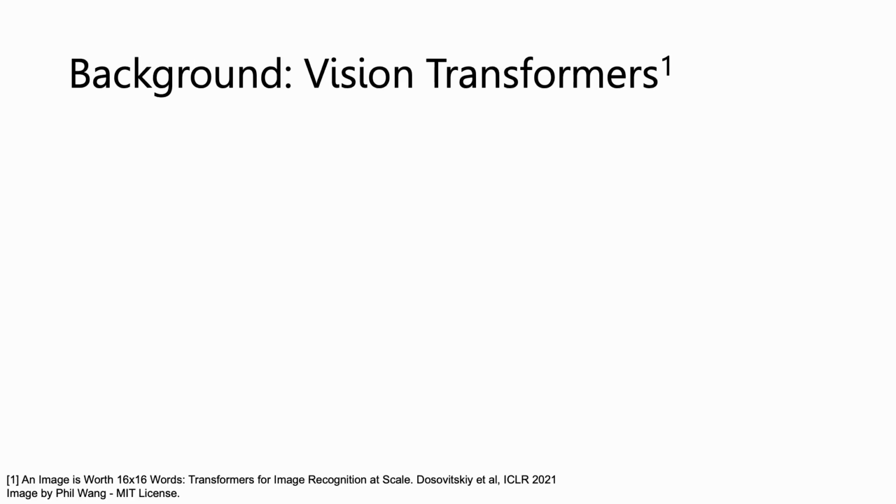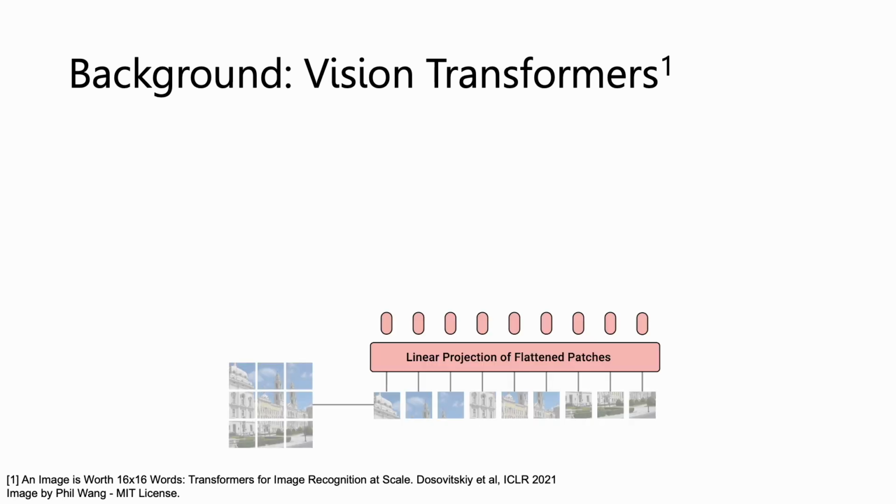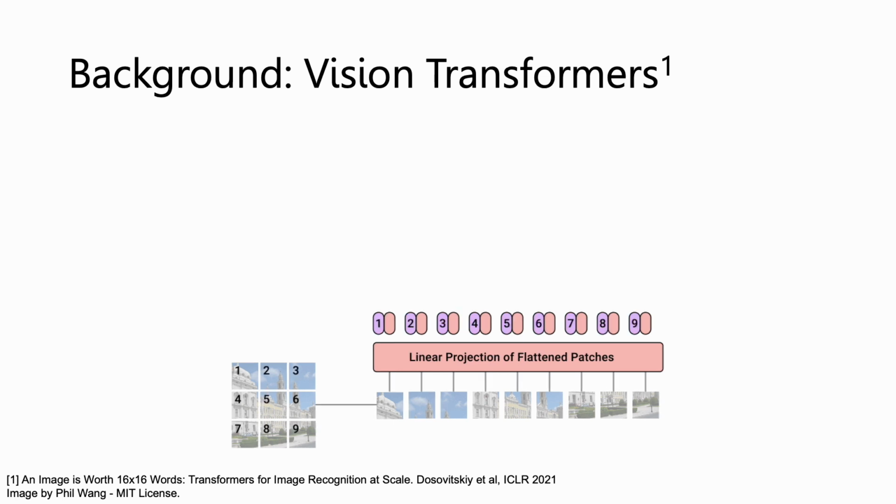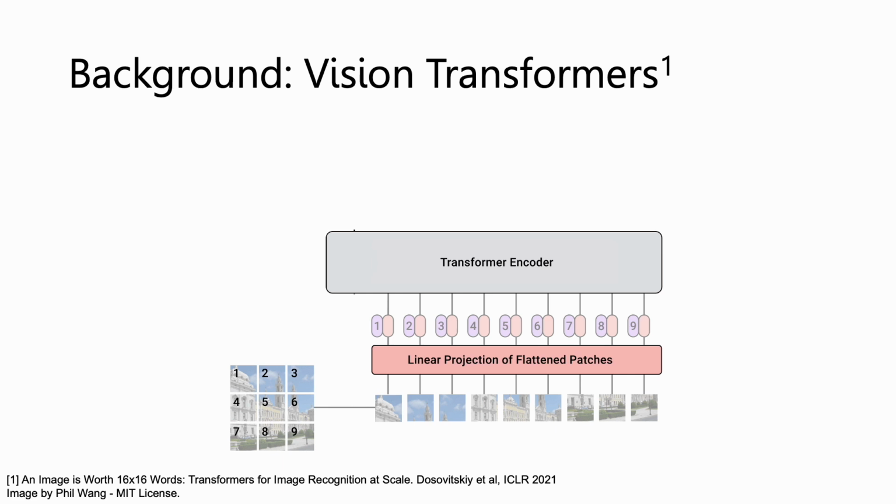We start with a quick overview of a vision transformer. We begin with an image that we want to represent as a sequence of tokens to feed into a transformer. We split the image into patches and linearly project each patch with a linear layer. We usually add a positional encoding to each token, and then propagate the sequence into a transformer encoder, which is a stack of attention blocks.